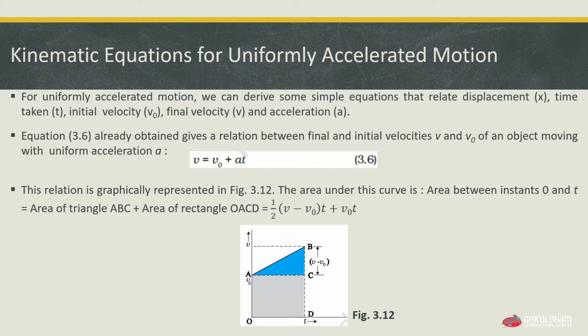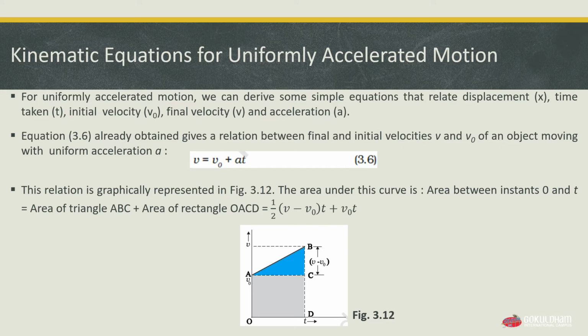Equation 3.6, which was already obtained previously, gives a relation between final and initial velocities v and v0 of an object moving with uniform acceleration a. Look at equation 3.6, which is v equals v0 plus at, where v is the final velocity, v0 is the initial velocity, a is the acceleration, and t is the time taken. This relation is graphically represented in figure 3.12. The area under this curve between instants 0 and t is equal to the area of triangle ABC plus the area of rectangle OACD.